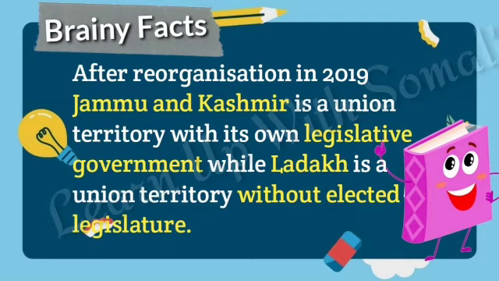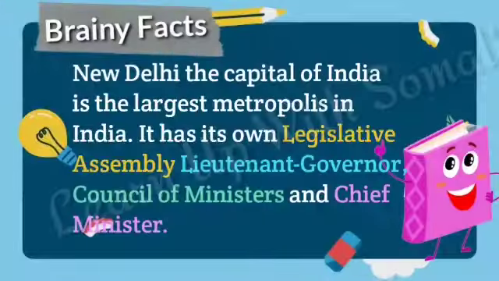After reorganization in 2019, Jammu and Kashmir is a union territory with its own legislative government, while Ladakh is still a union territory but without any elected legislature. New Delhi, the capital of India, is the largest metropolis in India.